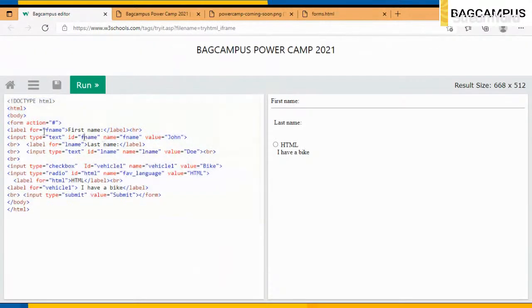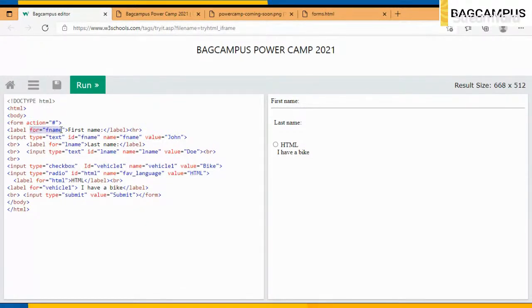Oh, I don't know what mistake I have made. Input type text, id f name, l name, value John. Why is this input tag not working? We will come back up here, so don't worry about this. This will run in your system. I think there's some problem with my system. So this is the simple code you can use in a form tag. Action is the place where we are going to host our code.